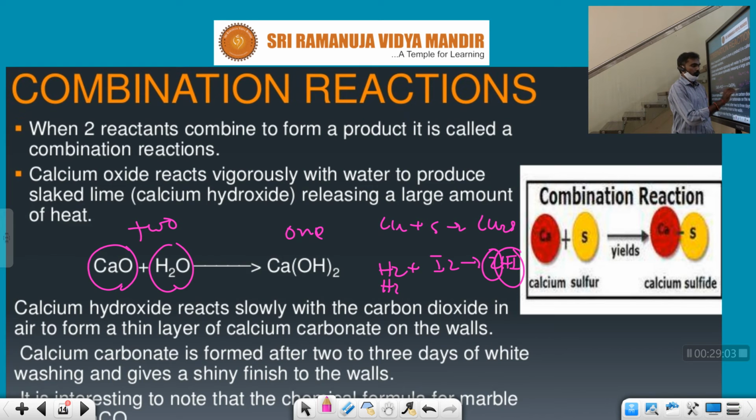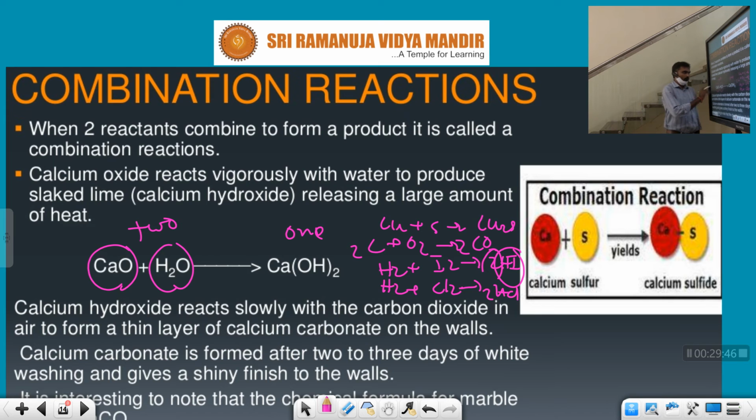For example, H2 and Cl2. These are all combination reactions. H2 and Cl2 gives 2 HCl. So H2 plus I2 gives HI, H2 plus Cl2 gives 2 HCl. C plus O2 gives CO. These are different types of equations, and all of them belong to chemical combination reactions.